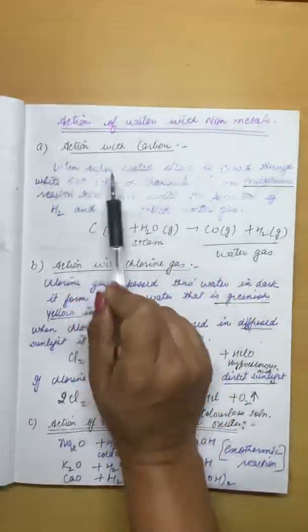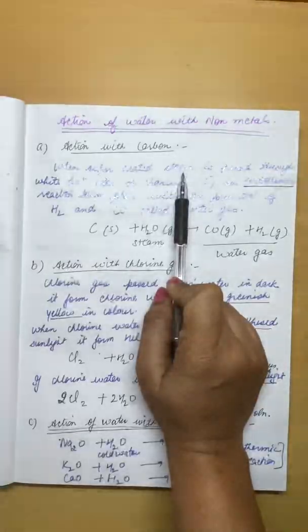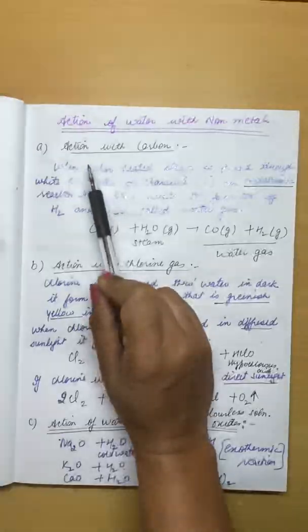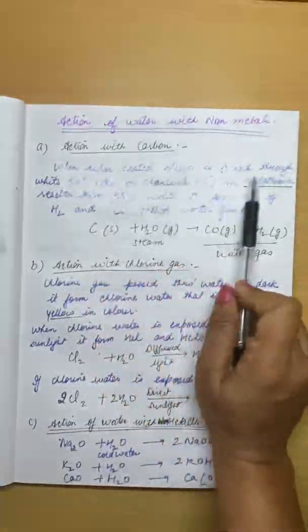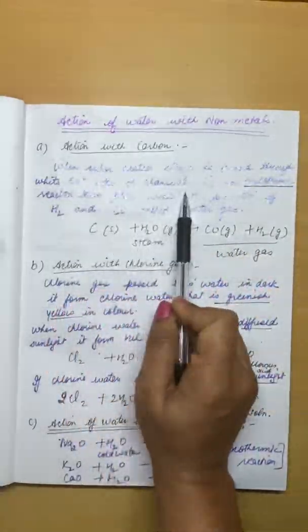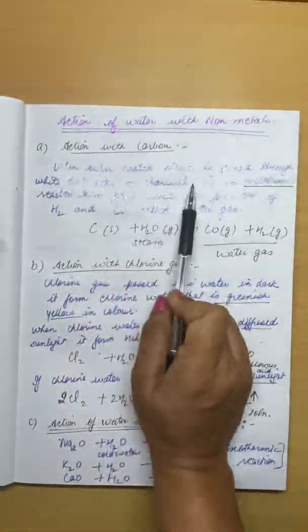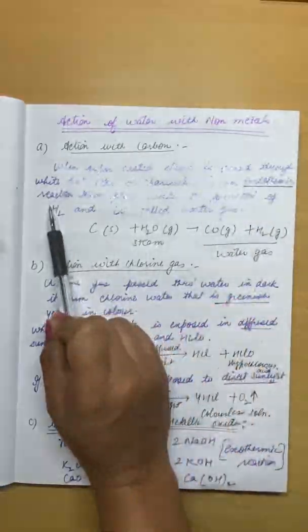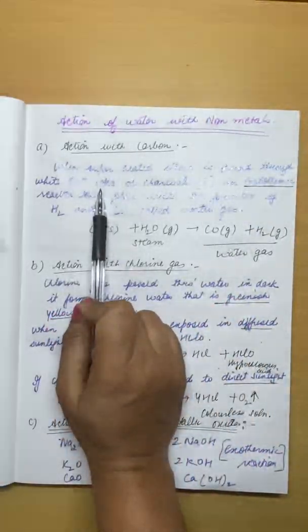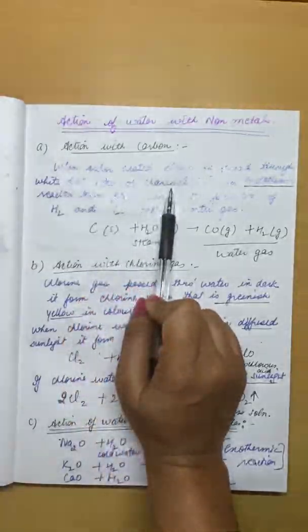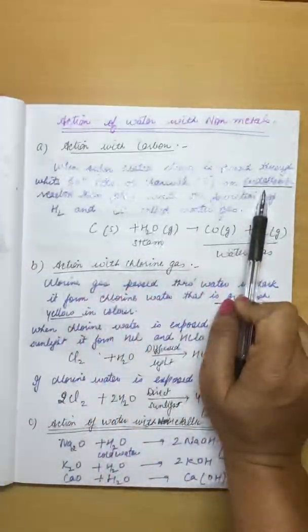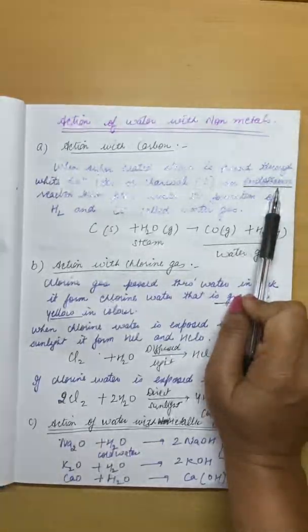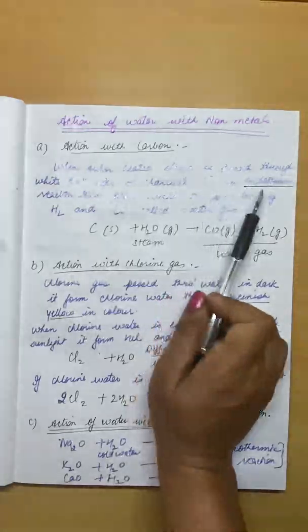When superheated steam, meaning the temperature of the steam is very high, is passed through hot coke or charcoal, which means carbon, with the same formula as carbon, an endothermic reaction will take place, meaning heat is absorbed in the reaction.